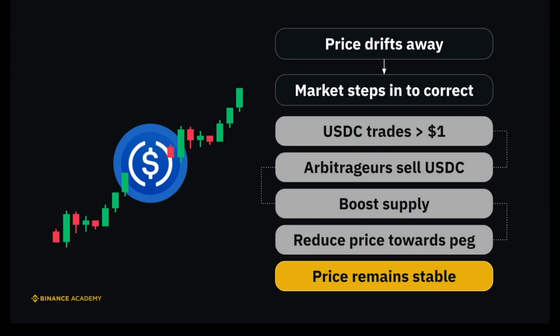What happens when USDC prices drift away from the pegged price? The market generally steps in to correct it. For instance, if USDC trades above $1, arbitrageurs will detect this and sell their USDC to exploit the price differential, thereby boosting the supply of USDC and reducing its price towards the $1 peg. The reverse is true if USDC trades below $1. This mechanism generally maintains a reasonably stable peg.